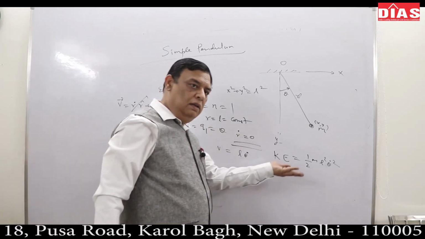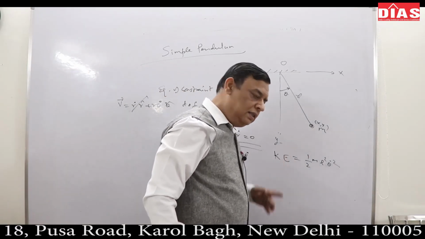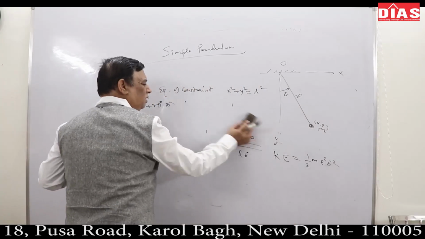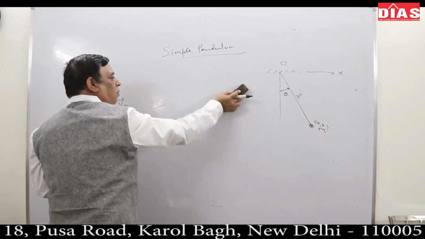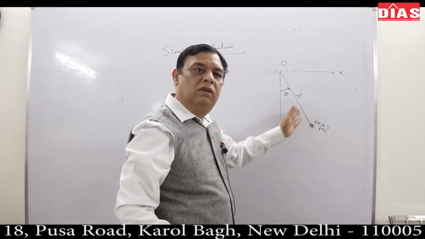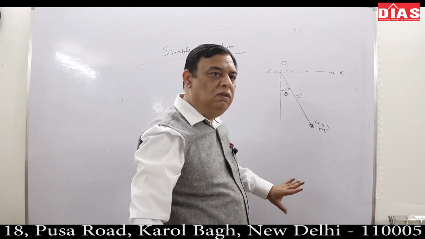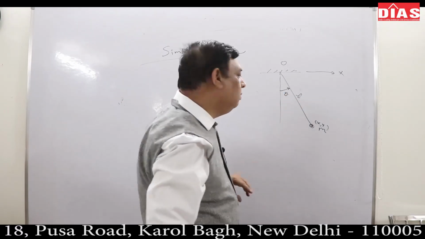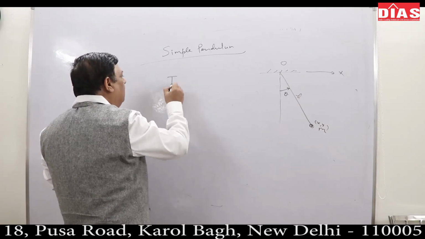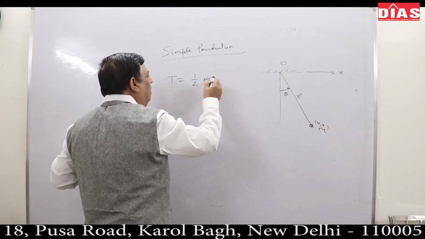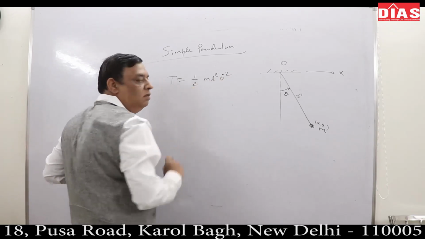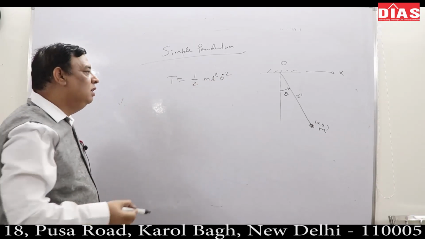One particle, 1 degree of freedom, kinetic energy is this, correct? And motion is only under gravity, no other force. Gravitational force is a conservative force, so it is a conservative system. Clear? Now I require only potential energy.